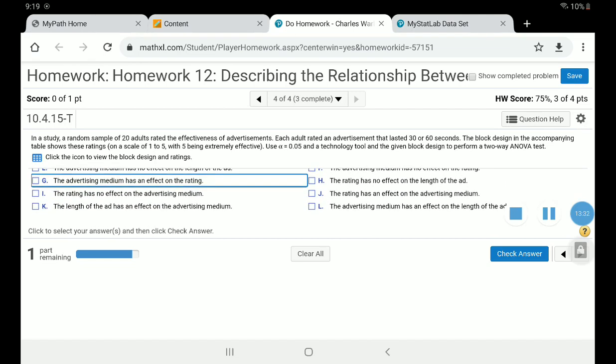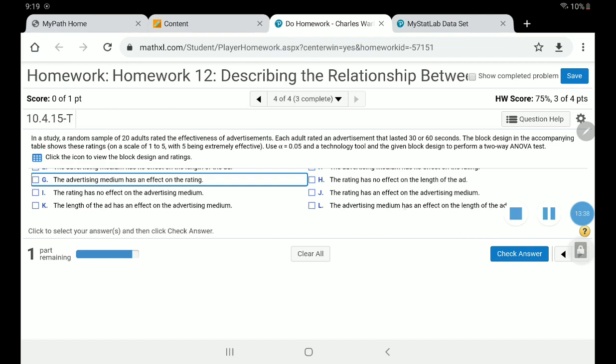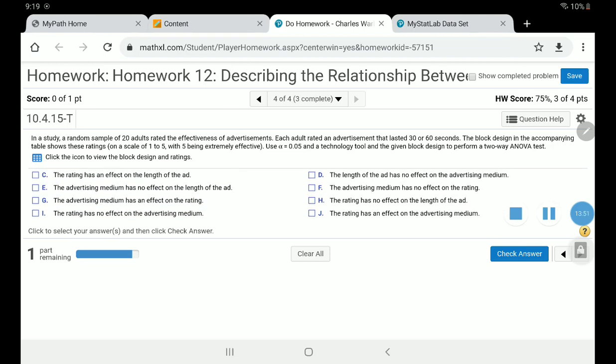I needed to say the medium has no effect. Here it is. The advertising medium has no effect on the rating. I'm going to select that one.